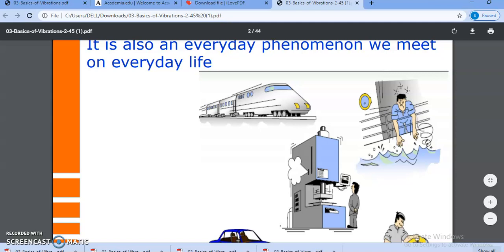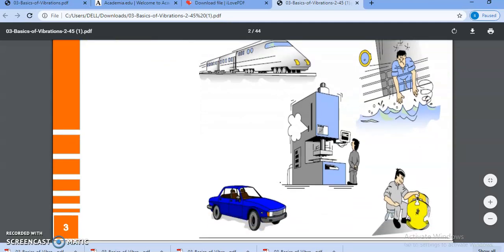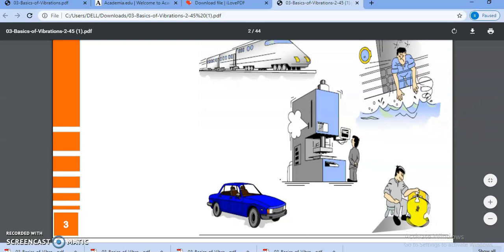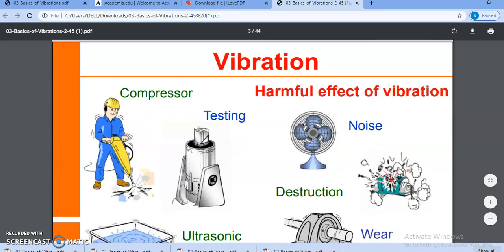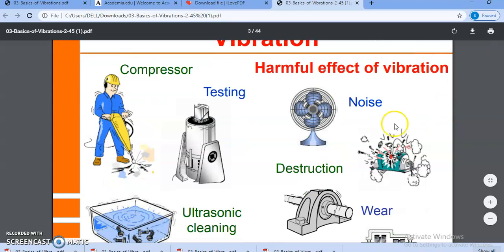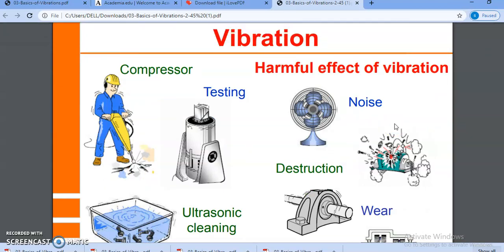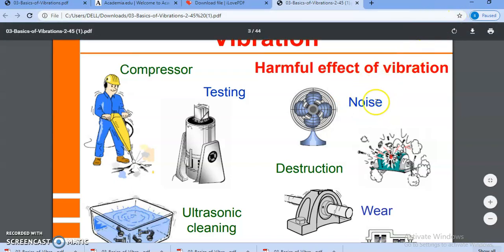In machines, due to the rotating motions of the different parts, there are certain vibrations. In a car, there are engine vibrations. There are also musical instruments. There are so many examples in day-to-day life where we observe vibrations. Generally, vibrations are unavoidable, and they have a harmful effect.